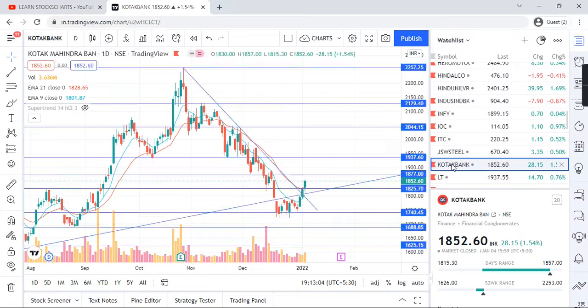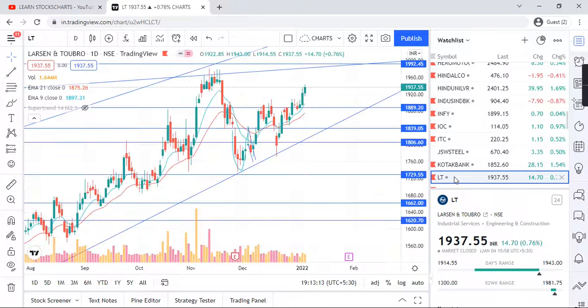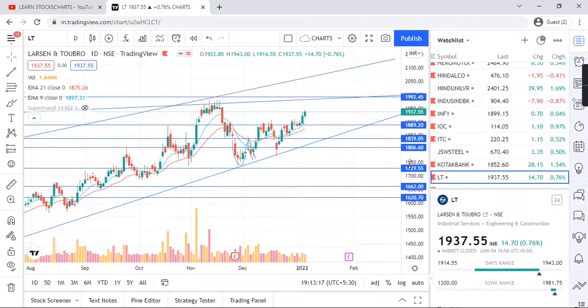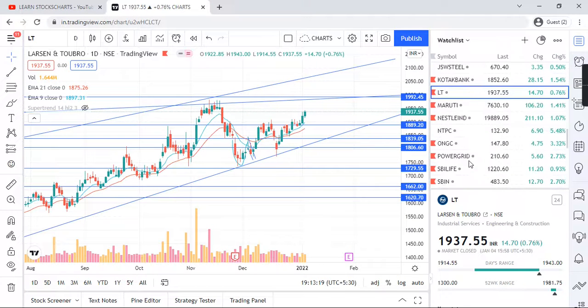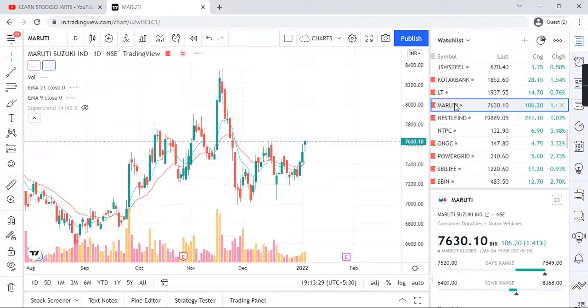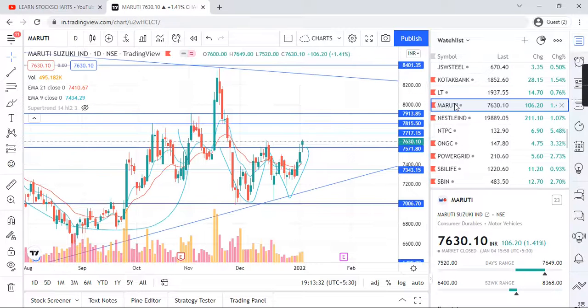Kotak Bank, see guys, Kotak Bank is also upside. Banking stocks mostly are upside right now. L&T, L&T is in the range in this graph. This range 20781 and this line, this particular rectangular line you can say. Maruti, guys, W shape pattern broke.